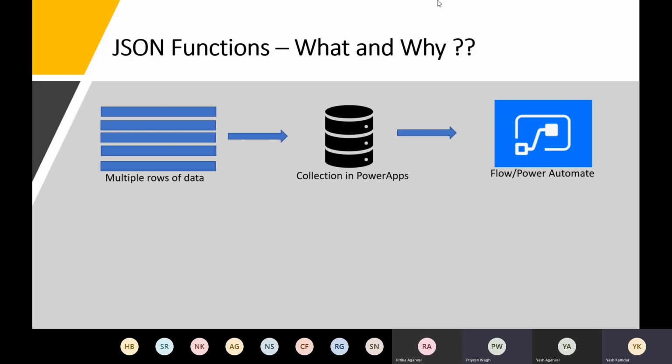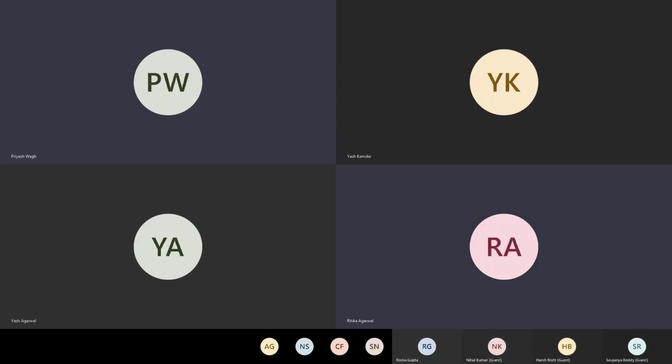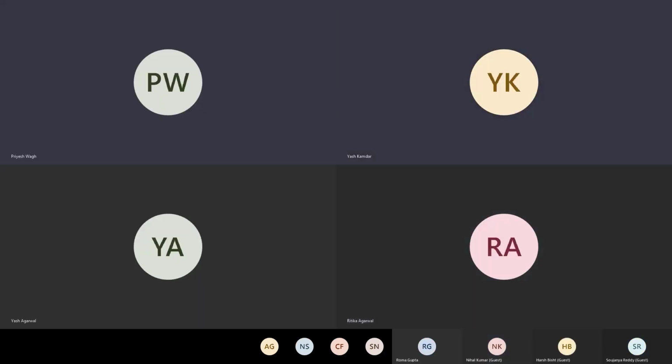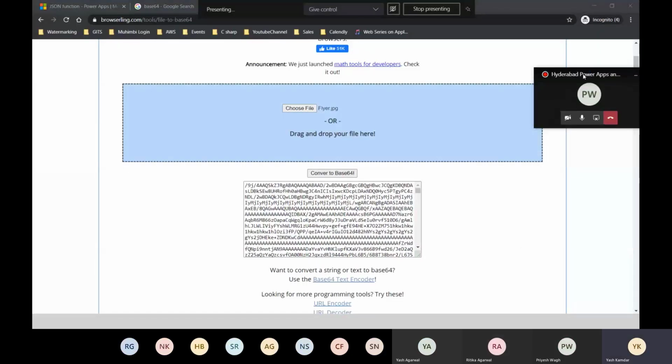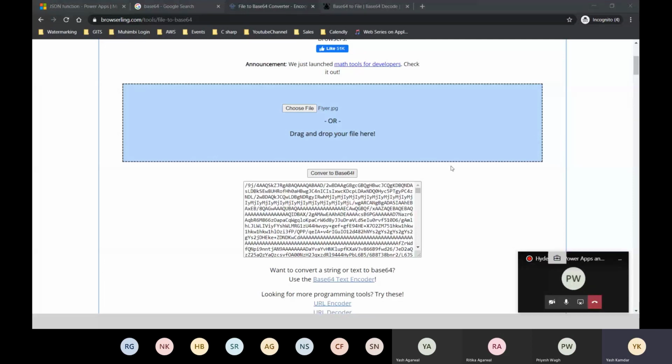Or I think you need to share the desktop instead of the application. If you can stop sharing and try sharing again. Okay, let me do that. It's because of a network connectivity issue. I've been facing that on and off. No worries. Please go ahead. I can see your browser screen now.